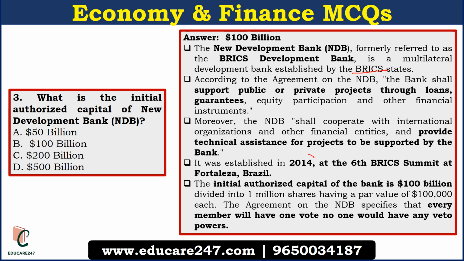It was established in 2014 when 6th BRICS summit happened at Brazil, Fortaleza, that is the city of Brazil, and initial authorized capital for the bank is $100 billion. One important thing, all the countries have one vote under this bank and there is no veto power given to any country when it comes to the functioning of this bank. So this is very important bank for the development of BRICS countries.